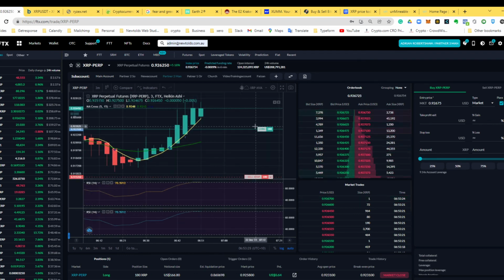Anyway, that's an update, and I'll probably do one later on tonight when I go make a trade and close it. I have to close on my phone while I'm away, and hopefully we might be able to capture that.